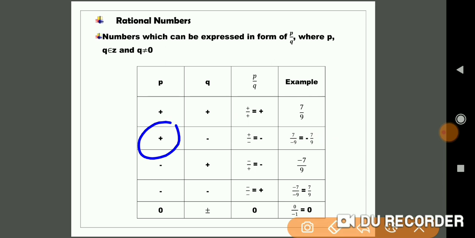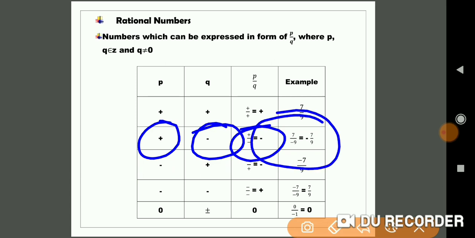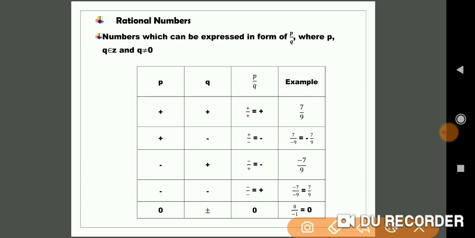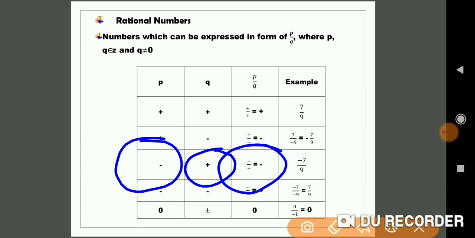When the numerator is plus and the denominator is minus, the result is plus by minus, which is minus. The example is 7 by minus 9, which can also be written as minus 7 by 9. The next example: when the numerator is minus and the denominator is plus, the result will be minus by plus, which is equal to minus. That is nothing but the example minus 7 by 9.